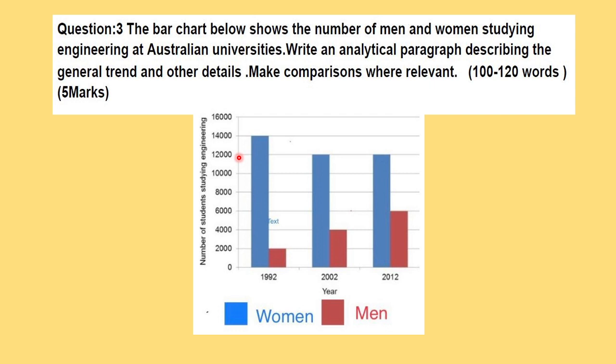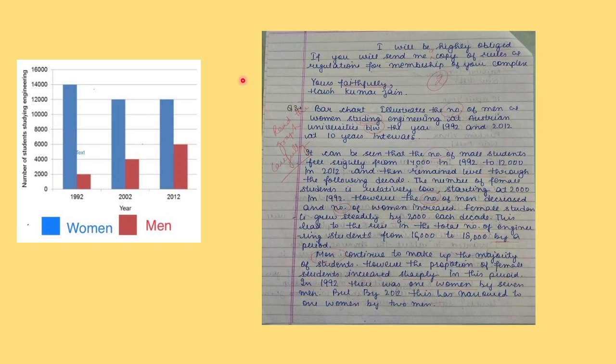This is the bar graph and the question, and let's see what mistakes students have committed while solving this bar graph. It shows the number of men and women studying engineering at Australian universities, and you have to write an analytical paragraph describing the general trend and other details and make comparisons wherever relevant. Now here, the first thing is read the graph very carefully. I've written here also, read the graph carefully.